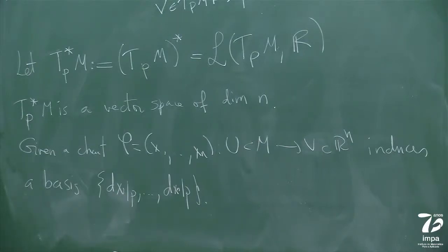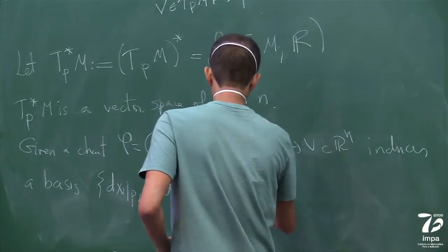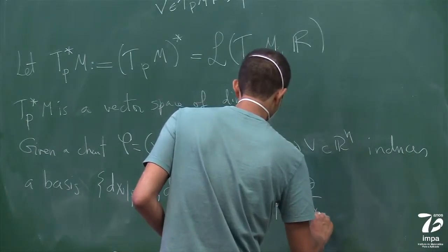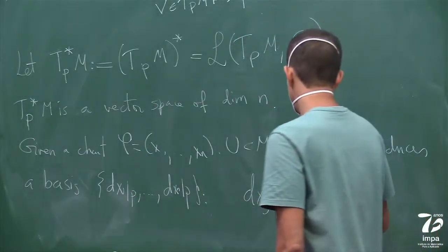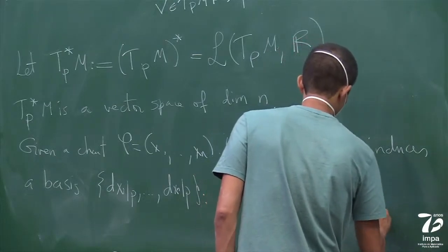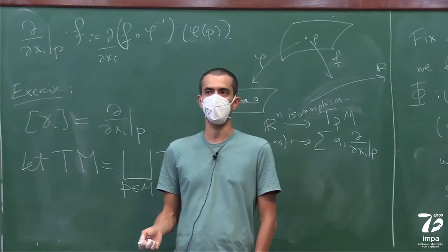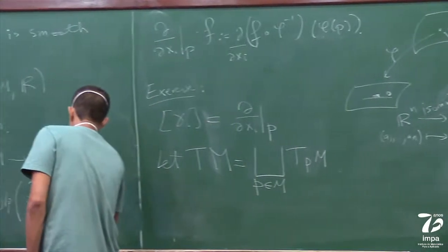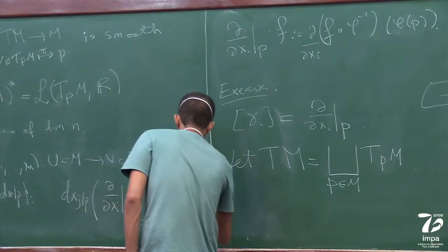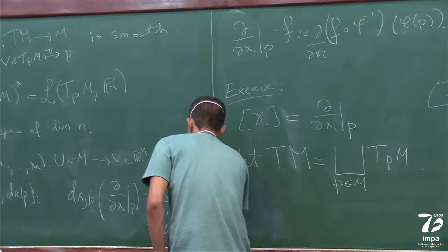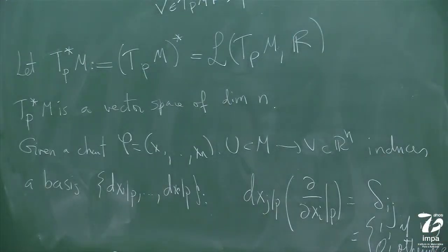The defining property is that dxj at p, when it evaluates at the basis element of the tangent space, is Kronecker's delta, delta ij, which means it's 1 if i equals j, and 0 otherwise. Okay? So that's the dual basis.